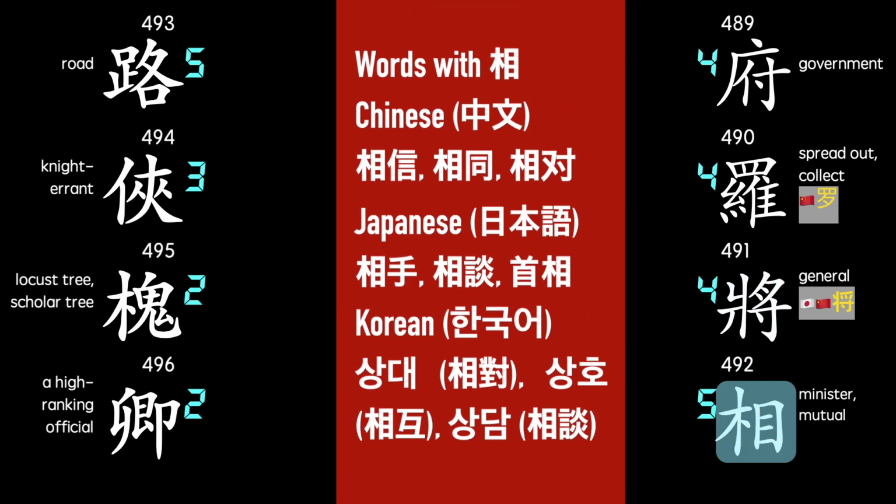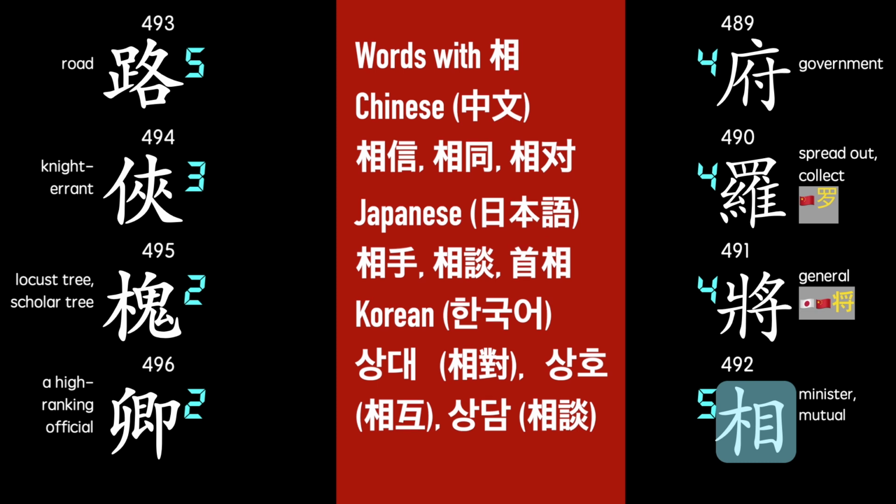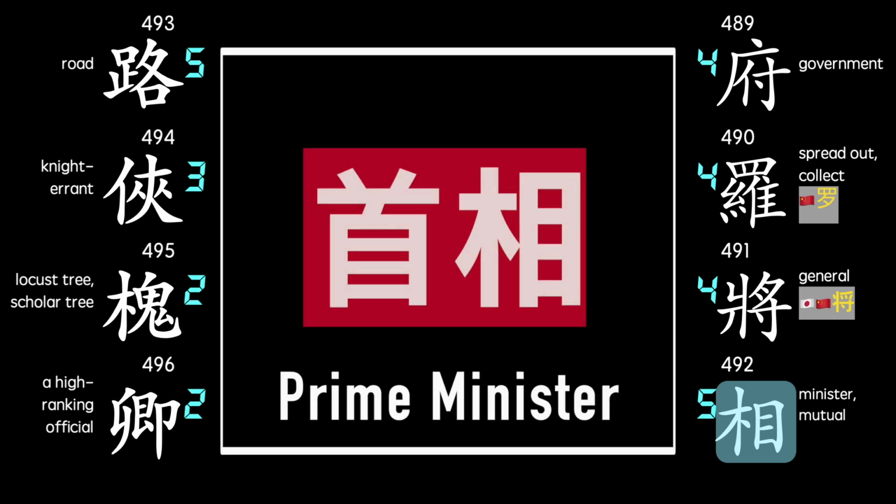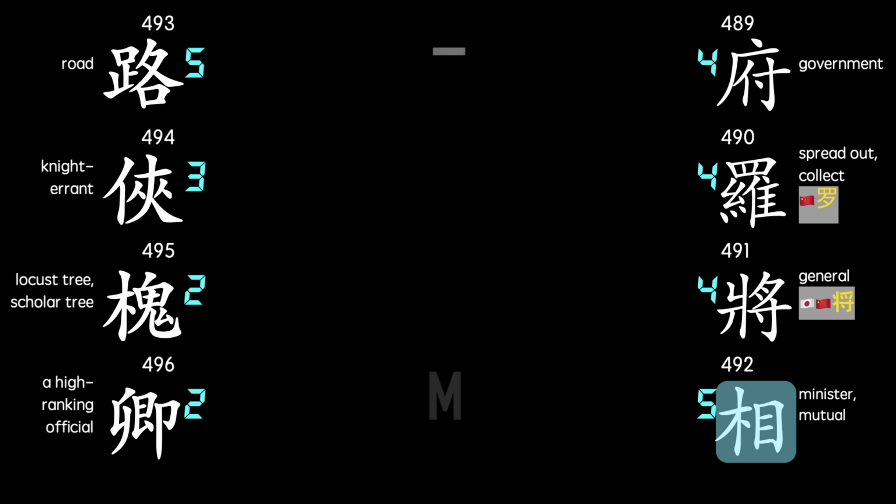So this is a very important character, and it's used in so many words in all 3 of these languages. It has multiple meanings, but in the context of the classic, it refers to a minister. And do note that the word prime minister uses this character. However, each of these countries have political systems that don't align exactly with Western counterparts, so you're more likely to see this word prime minister in reference to leaders of other countries that follow a parliamentary system.